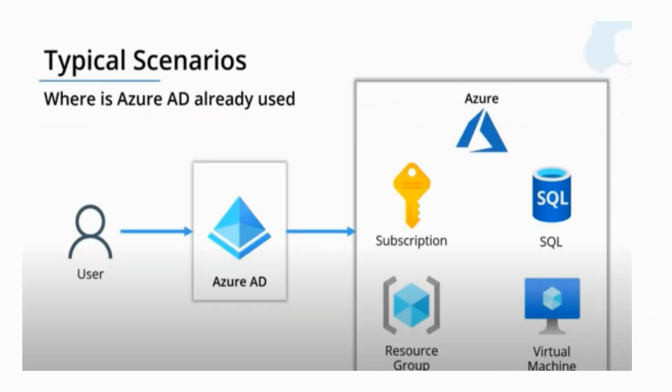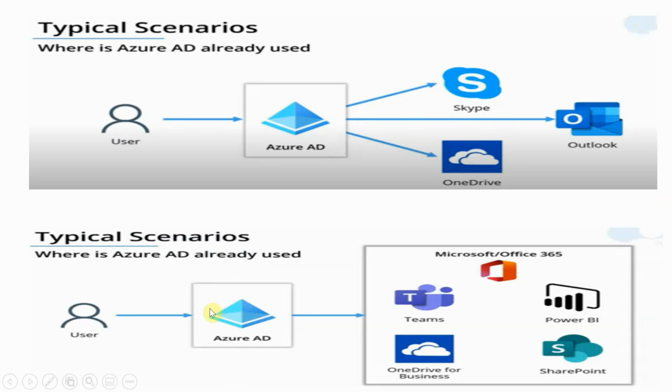The scenario where we use the Active Directory is like here: Active Directory, Azure SQL, virtual machine resources. Whenever a user comes in, what he has to face to authenticate is the Active Directory. Similarly, if you use Microsoft Office, Teams, Power BI, SharePoint, anything like that, you need to go through the Azure Active Directory authentication process.